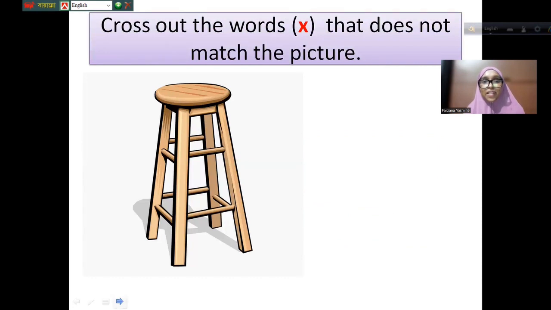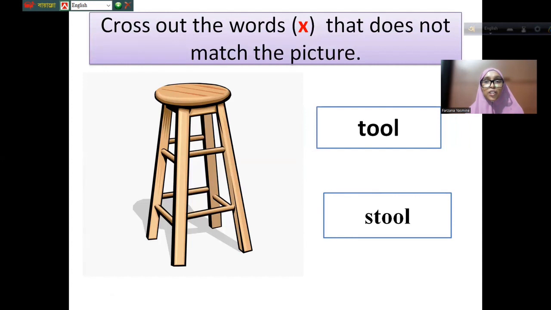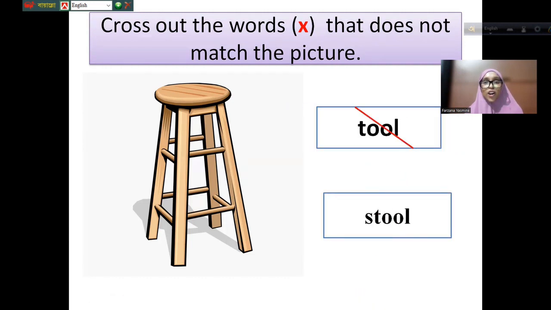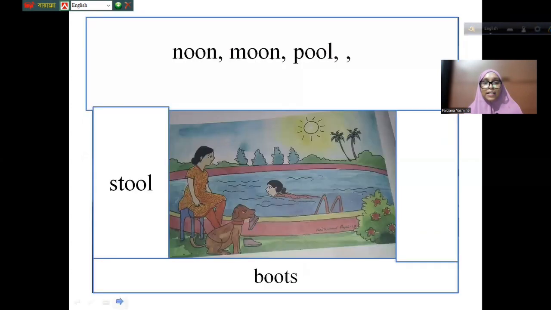Can you tell me? Can you guess? Is it a tool or a stool? Yes, it's stool. It's not tool, right? What will be the answer? Yes, it's not tool. It's a stool. And then the next one.